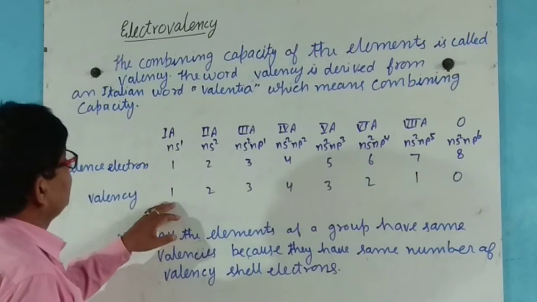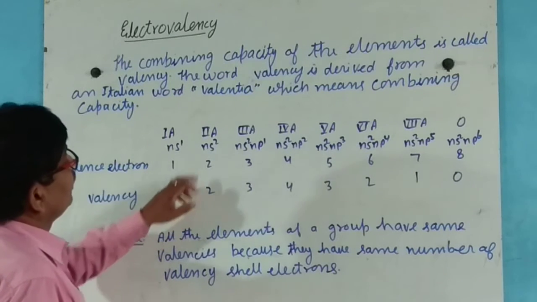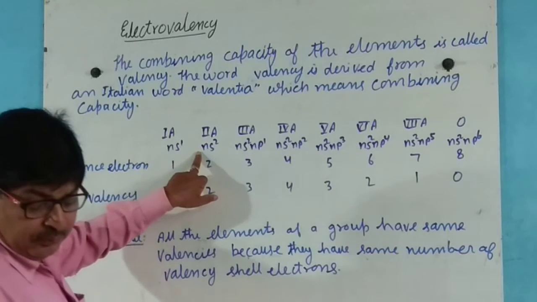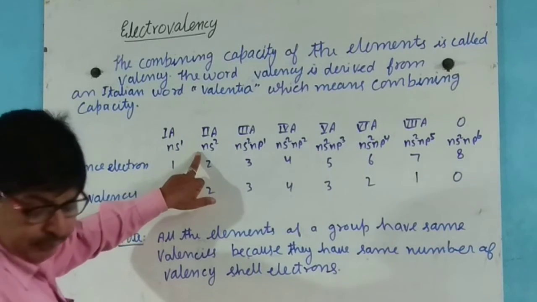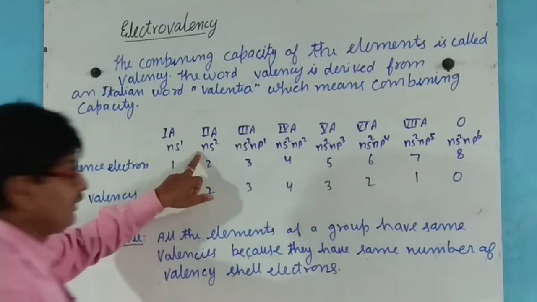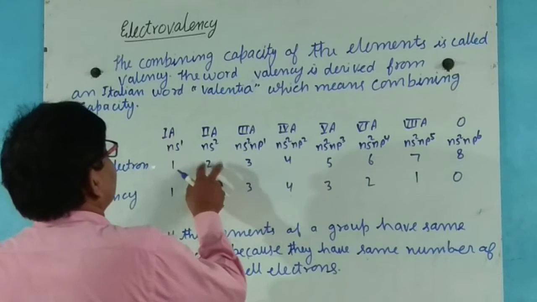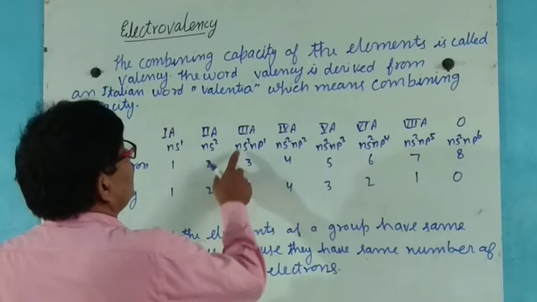Outermost electron is 1. In the second group, beryllium, magnesium, calcium, strontium, valence electron is 2 and valency is 2.